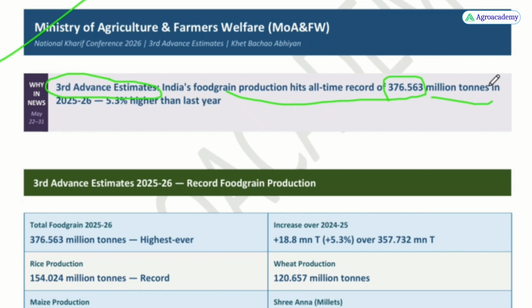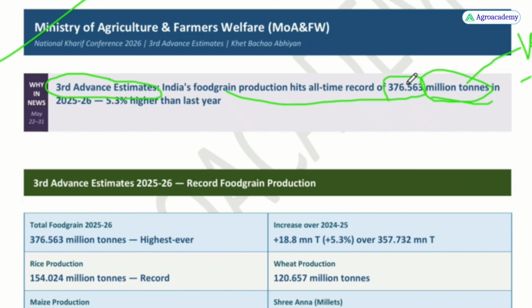This million ton, in exam, can be asked in kg or a single ton or other units. So you need to know the conversion. You need to know the conversion for million ton to ton, then 1 ton to kg, then quintal also.